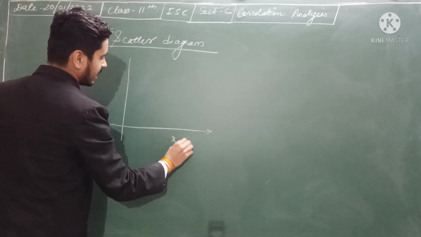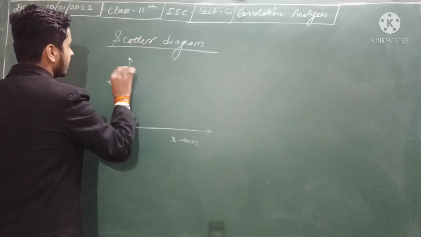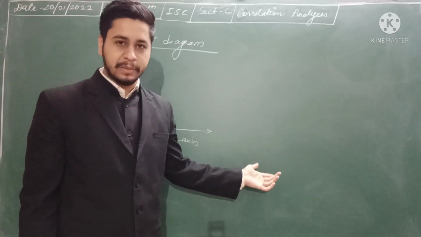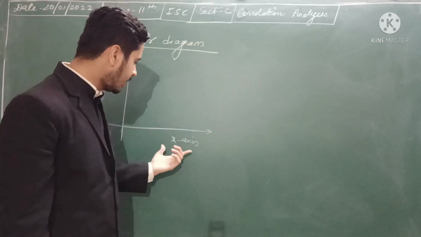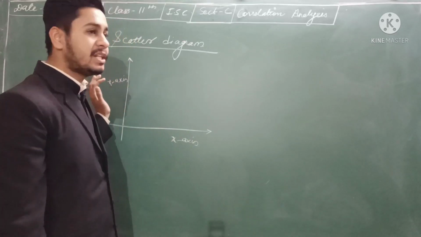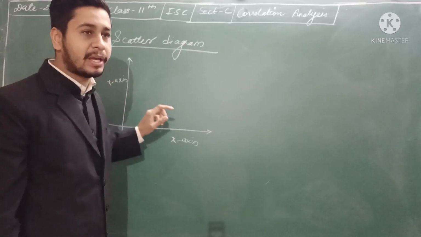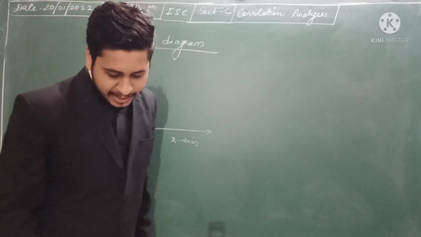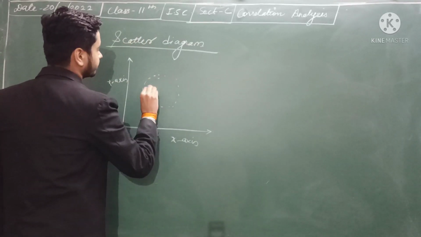Let us say this is the x-axis and this is the y-axis. The x-axis can be taken as an x variable and the y-axis as some y variable, like height and weight, or income and expenditure, demand and supply. With the help of their points we can form a scatter diagram like this.